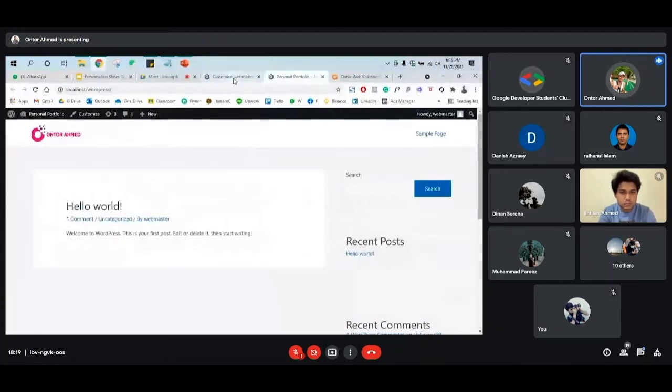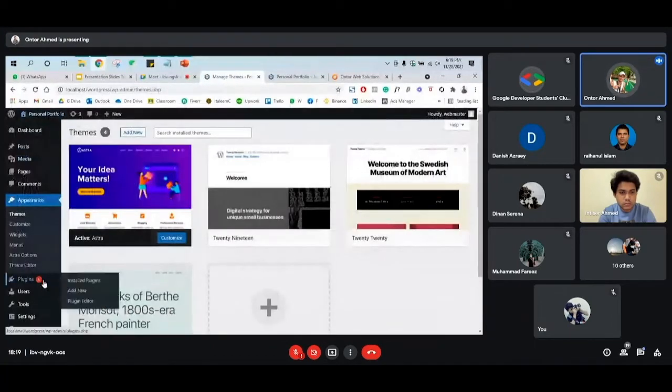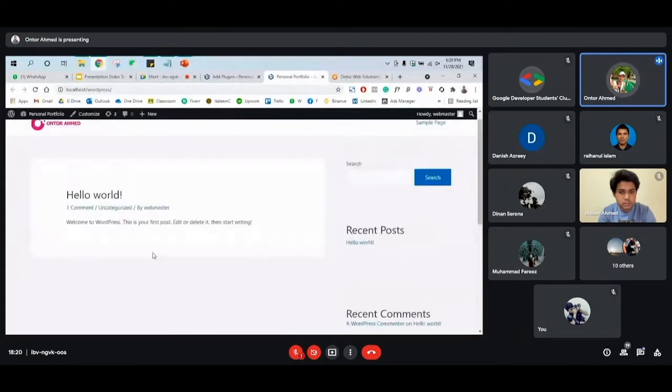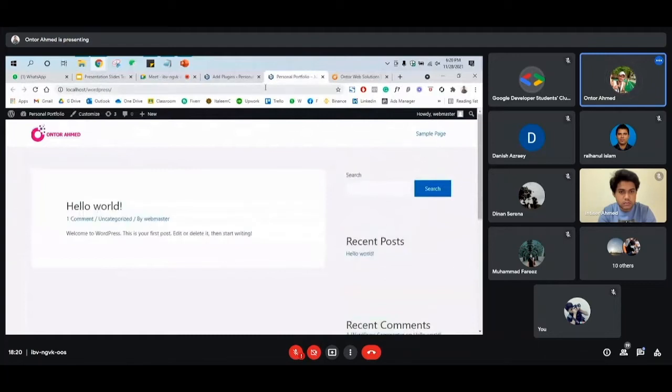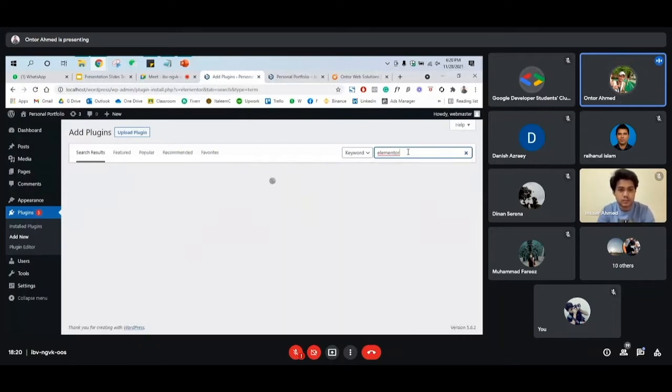Once we make the changes, we can just close the browser tab to go to the WordPress dashboard. This is the dashboard, and now we will add one plugin that will help us to customize our website. We just customized the header, but we didn't make any changes on the main page, like all of these pages. So we need to go to add plugin and add one plugin. The plugin will help us to create our website and customize all the functions. As the plugin, we can go and install the Elementor plugin.